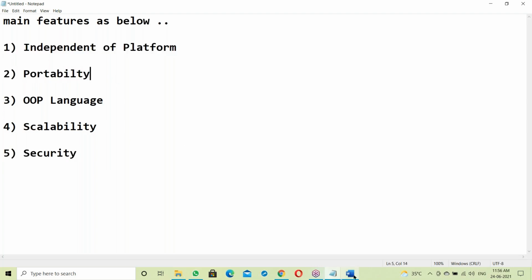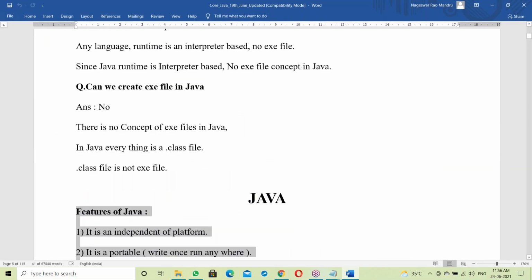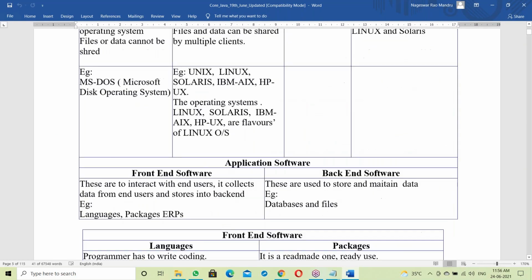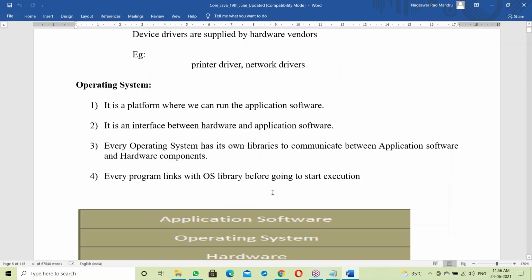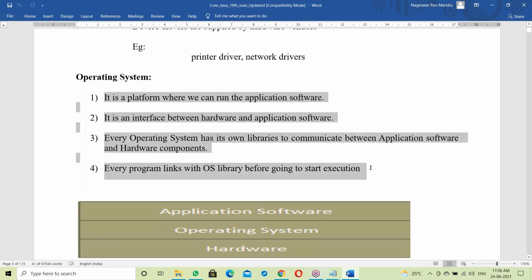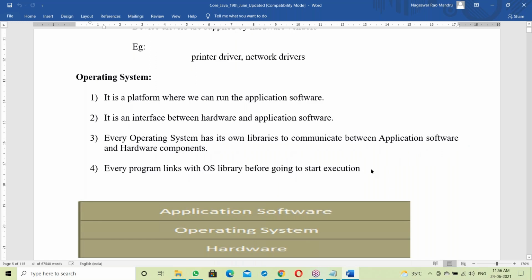For this purpose, yesterday's class just discussed the basics, like ways. We discussed about ways. It's a platform where we can run all the application softwares.